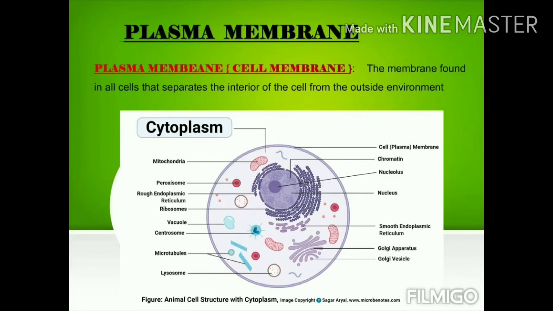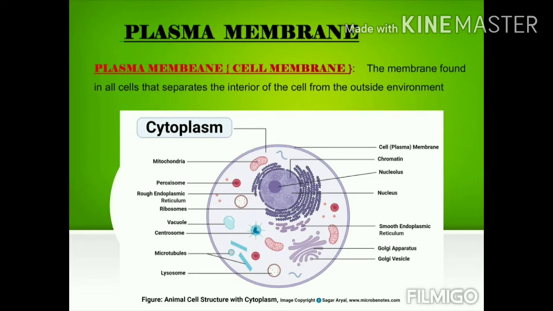Now plasma membrane. Plasma membrane is also called the cell membrane. This cell membrane separates the interior of the cell from the outside environment. And one more important point: plasma membrane is the outermost layer of the animal cell. But in the plant cell, it is the cell wall.